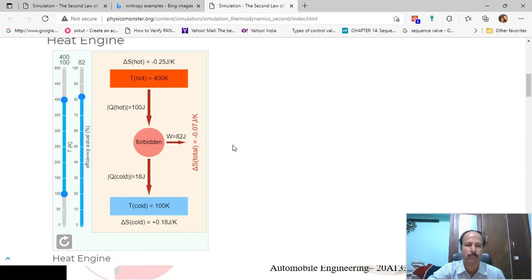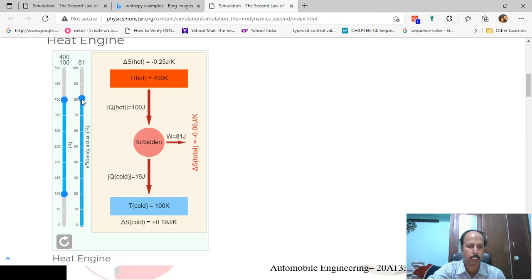As we know that in nature all the processes will have positive entropy. I mean, the net entropy of all the natural processes is positive. Since this is negative, this process cannot happen, and this heat engine cannot work with a net entropy of negative value. Hence the efficiency of this engine cannot be 82%.